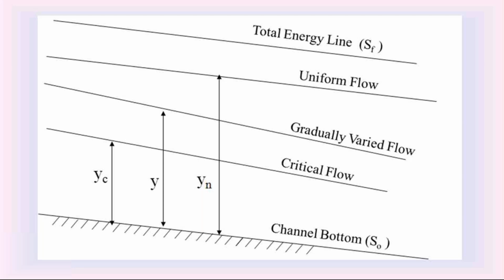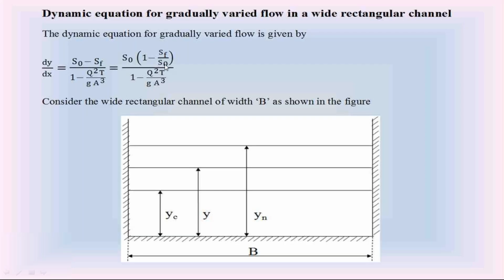In the dynamic equation for the wide rectangular channel, we are going to find out this ratio SF by S0. S0 is the channel bottom slope used in uniform flow. SF is the total energy line slope used in gradually varied flow. Now coming to this simplification of SF by S0, we can find this ratio either by using the Chezy's equation or by using the Manning's equation.